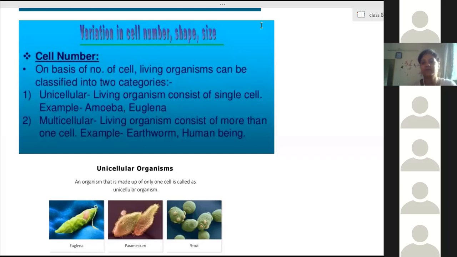No, ma'am, how can we see the cell in the egg? The egg is a cell. The whole thing is one cell. Clear?